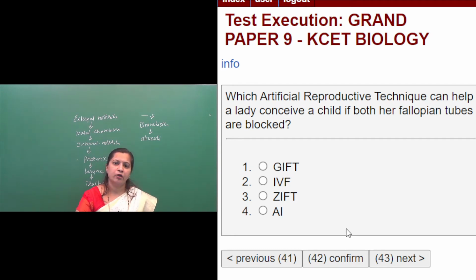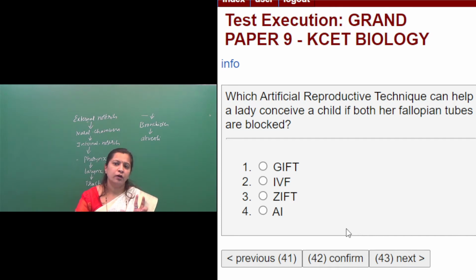So at that time also she is unable to conceive, and if both our fallopian tubes get blocked, okay, so fertilization is affected here. So here the problem is, fertilization will not happen. Why? Because as both of our fallopian tubes get blocked, the sperm and the egg cannot meet, so fertilization will not happen.